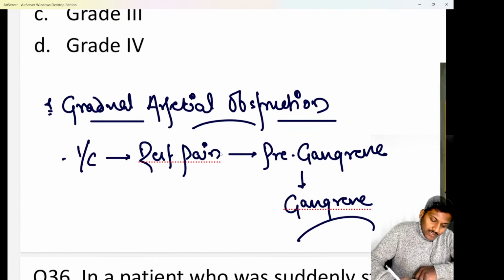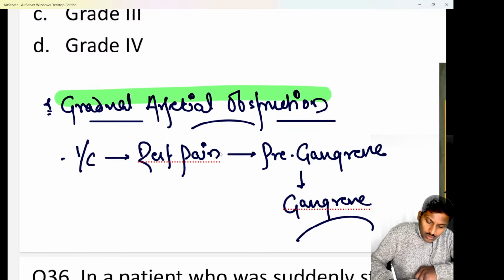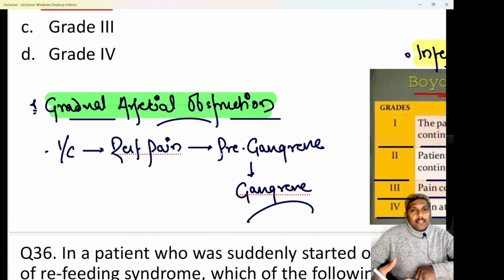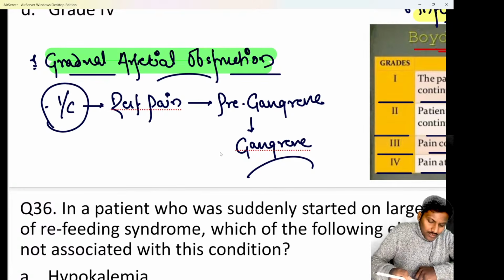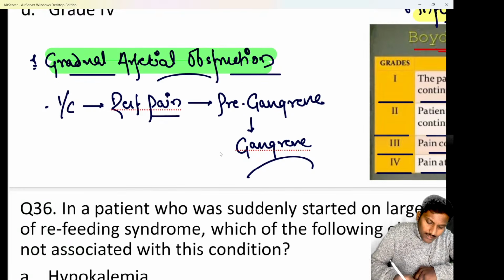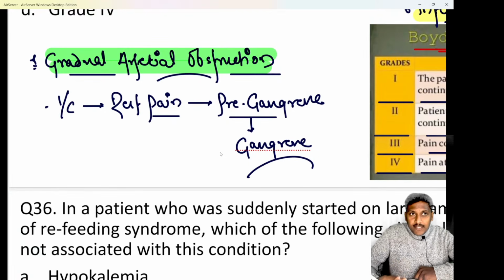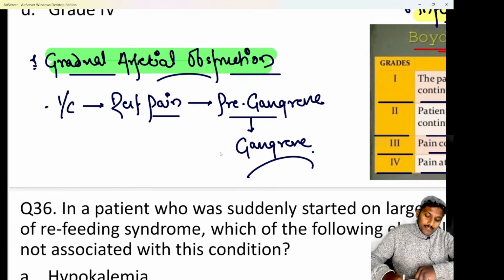So do remember, whenever there is a case of gradual arterial obstruction, we know the two main causes: one is atherosclerosis and second is Buerger's disease. In both these conditions, there is a gradual arterial obstruction which decreases the blood supply, especially to the lower limb muscles, and that's the reason the patient has these features. First, initially the patient has intermittent claudication. Second, the patient will have rest pain due to nerve damage. Third, the patient will have coldness, numbness, skin ulceration, that is the stage of pre-gangrene. And lastly, the patient has complete necrosis, that is the stage of gangrene, beta.